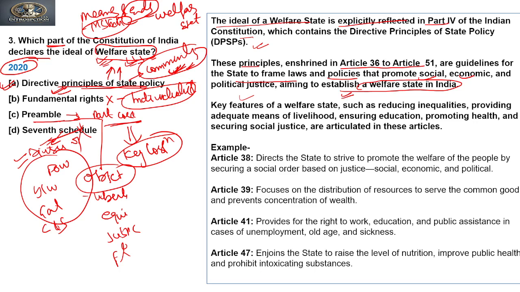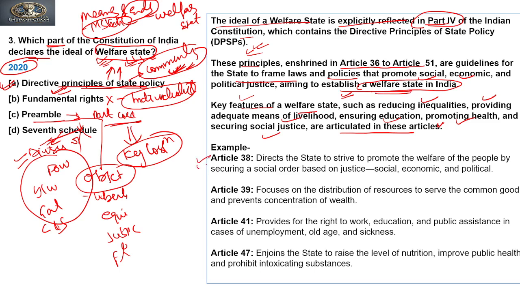Okay? So clear? Now the key features of a welfare state, such as reducing inequality, providing adequate means of livelihood, ensuring education, promoting health, and securing social justice, are articulated in these articles. Now, for example, which articles of the directive principles of state policy, that is Part 4 of the Constitution, explicitly deal with achieving a welfare state?